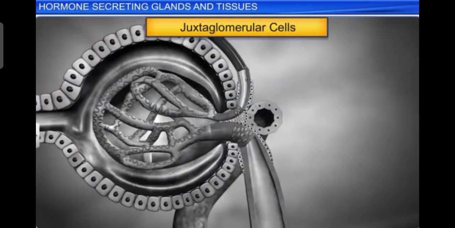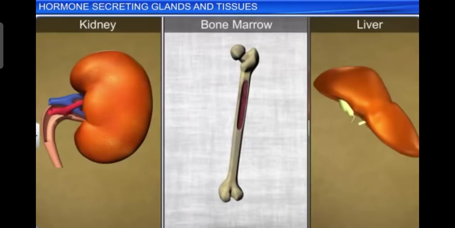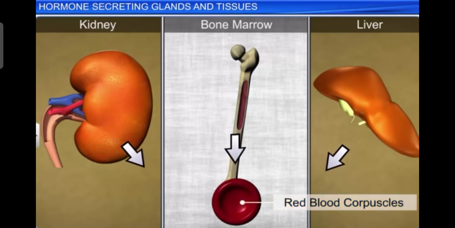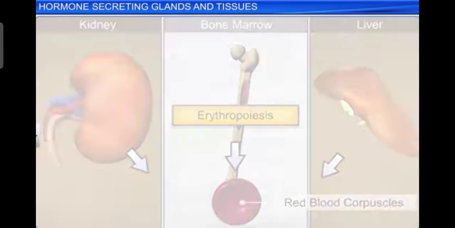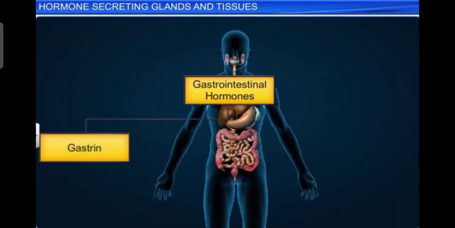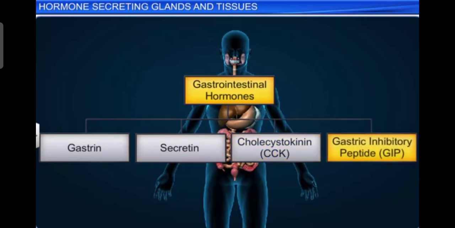The juxtaglomerular cells of the kidney produce a peptide hormone called erythropoietin, which stimulates erythropoiesis, that is the formation of RBC. Now the endocrine cells present in different parts of the gastrointestinal tract secrete four major peptide hormones, namely gastrin, secretin, cholecystokinin or CCK, and gastric inhibitory peptide, GIP.